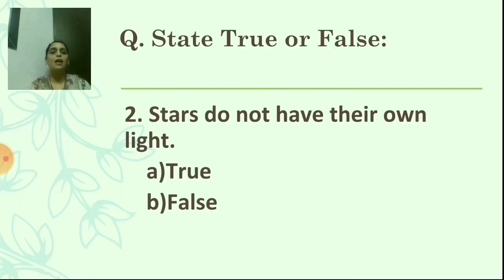Now the next one. Second, stars do not have their own light. A. True. B. False. Which will be the right option? True or false? False. Stars have their own light. Yes, we have seen this in the revision and even in the lesson.